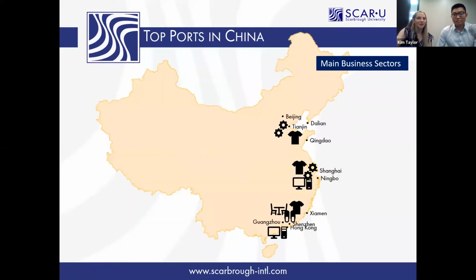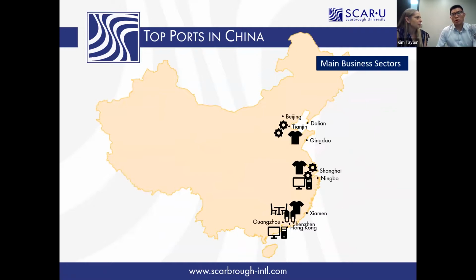So I was asking you earlier about districts and the different business sectors and the different industries in China and what goods were made. And one of my biggest questions to you was, what is made in China? And you quickly answered, well, everything, right? So let's talk about the different districts and where the factories might be, and I'll let you take that over.